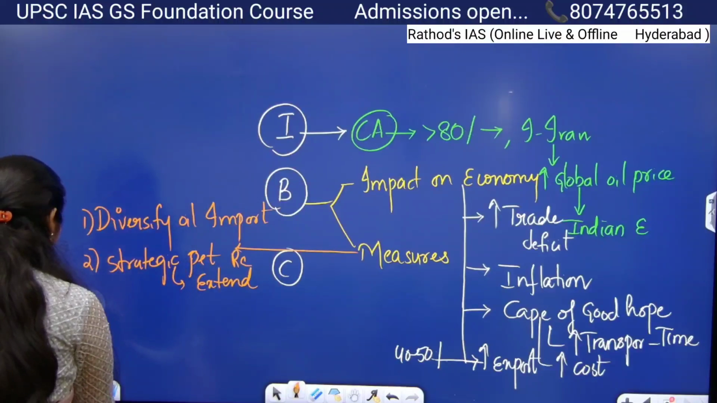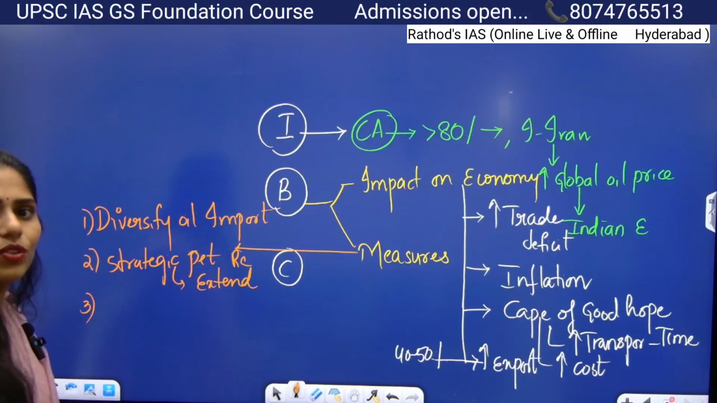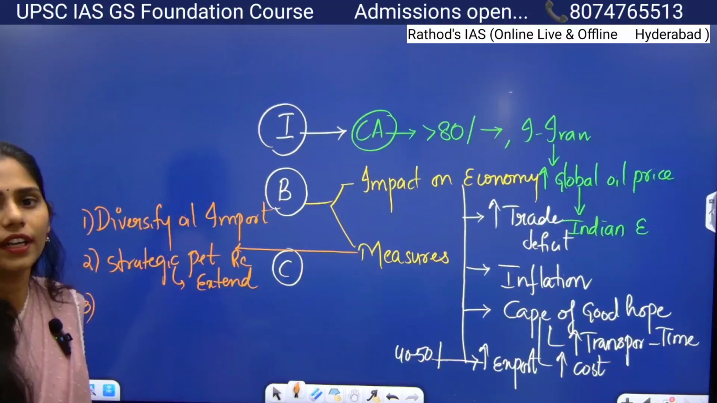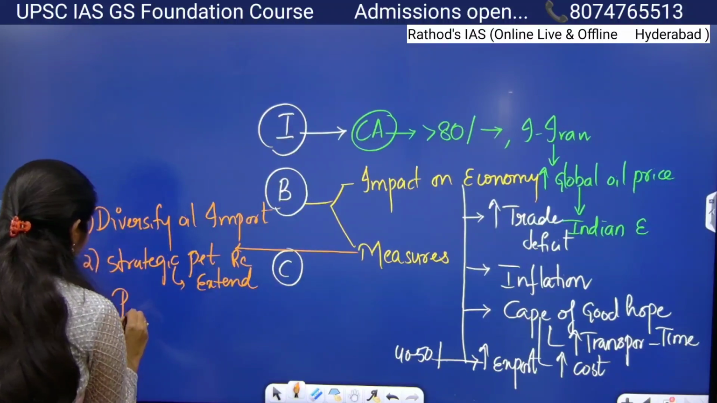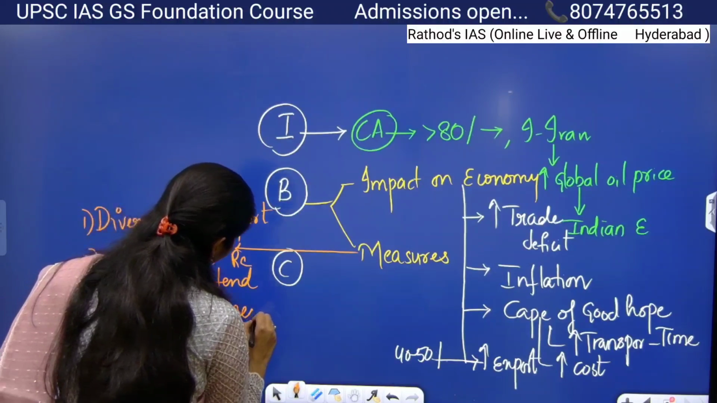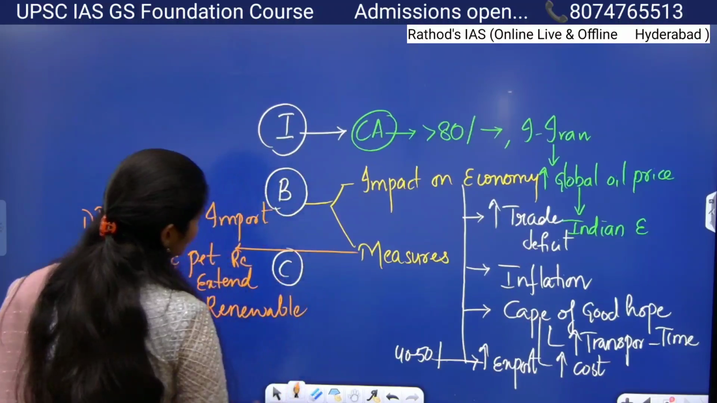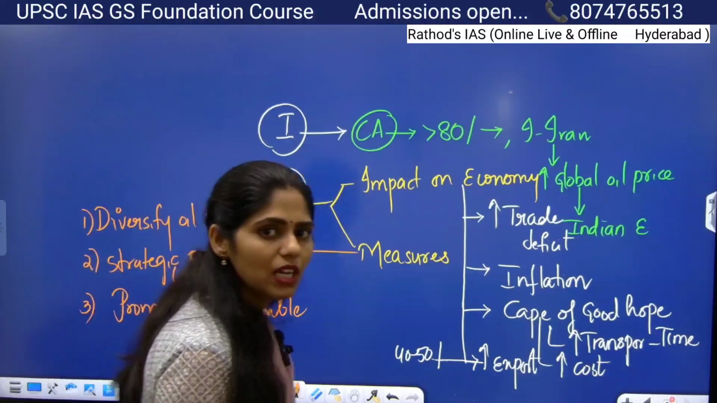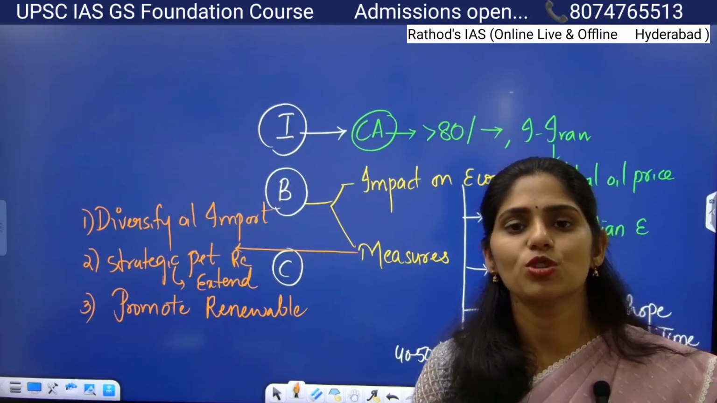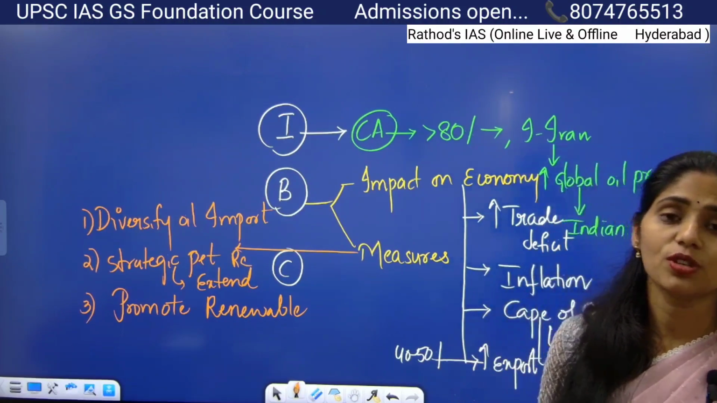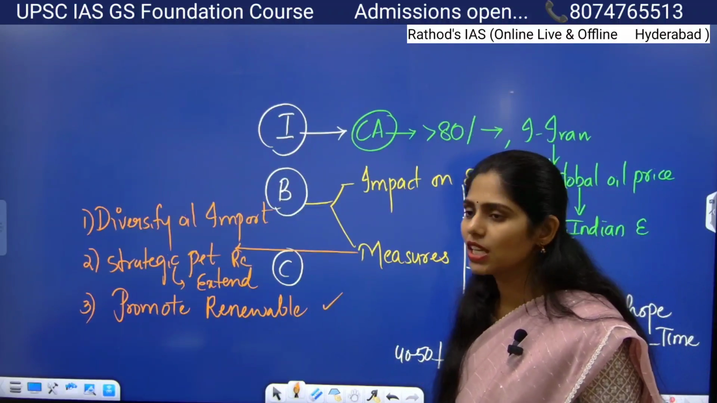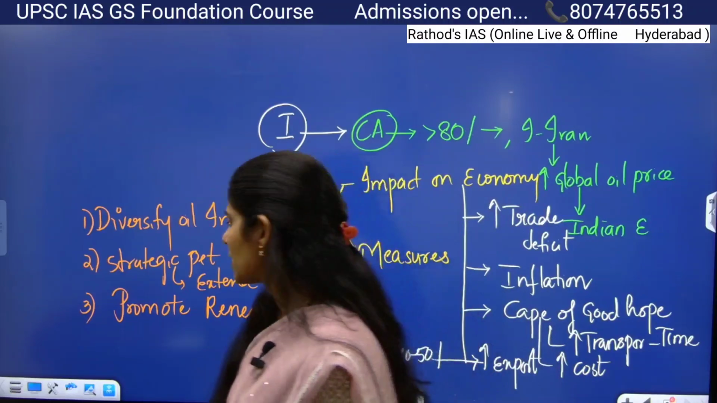Okay, and next, what we can do here is reduce our dependency on fossil fuels or crude oil. So now we have to promote renewable energy. In this renewable energy, you can take the example of solar energy or wind energy or whatever it may be. And regarding solar energy, we have lots of schemes. For example, PM Surya Ghar Yojana, and we are also promoting electric vehicles through the PM FAME scheme. So like that, you can give some examples of schemes where we are promoting renewable energy.